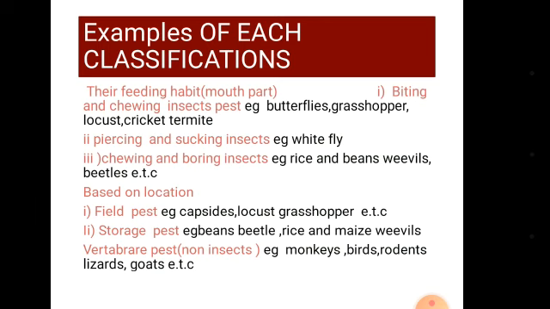Then we have rodents, which are also an example of vertebrate pests. These are rats, grasscutters, giant rats, squirrels, and many others. Their teeth are very sharp, especially their incisors. They attack crops on the field and some in the store, like rats.